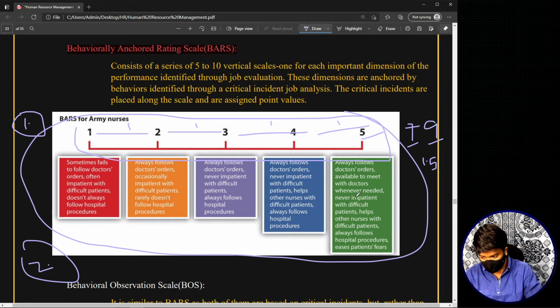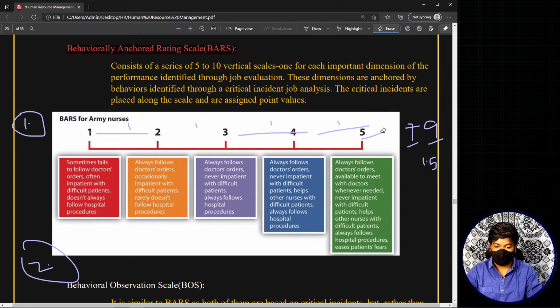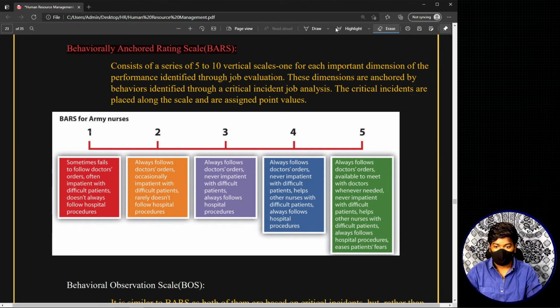Now let's look at each of the scales in detail. As I already told you, 5, 7, or 9 pointer scales. Let me erase this. In this example, let's consider the behavioral criterion as following superior orders. We have considered a 5 pointer scale with a maximum deviation of 1. Whether 5, 7, or 9 pointer doesn't matter, but there is a chance that some objective kind of examinations may ask this, so just for that sake, try to remember that.